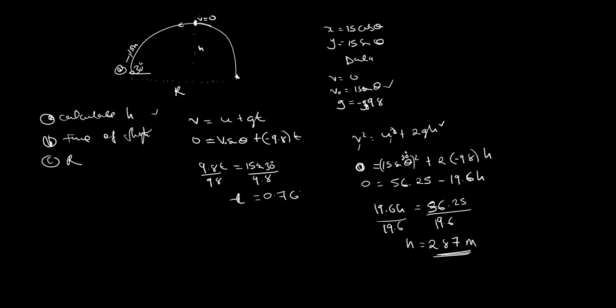0.765, or okay, just seconds. All right, so this is the time to reach the peak, so to reach the total flight, now multiply times 2. So t is equal to the t1 that I have, times 2. Once you multiply times 2, you are finding the total time of flight. Now once you multiply this one times 2, that will give you 1.53 seconds. All right, so that is it.